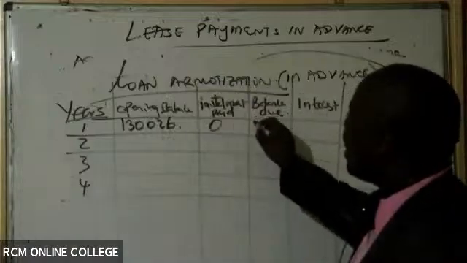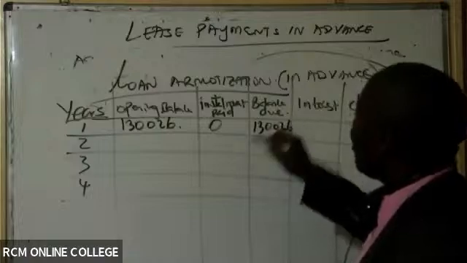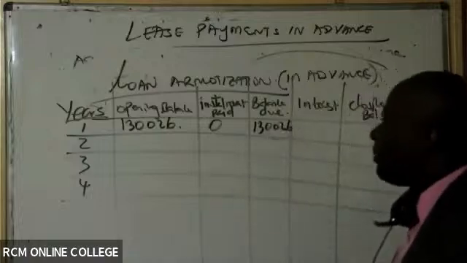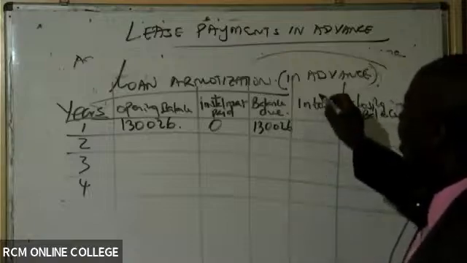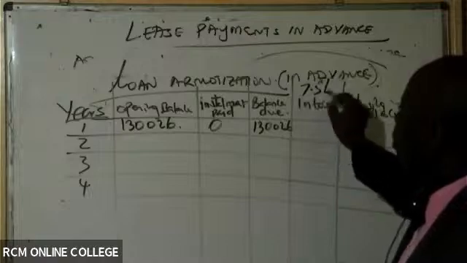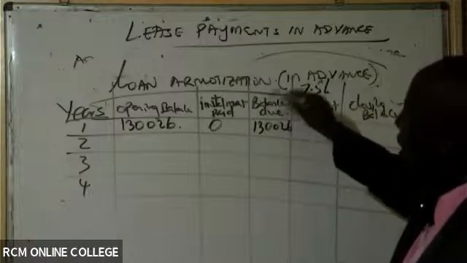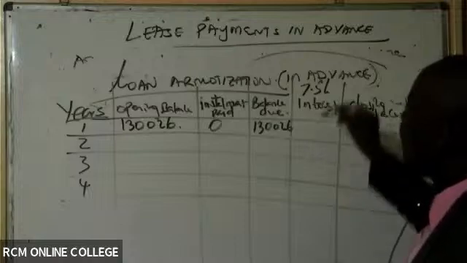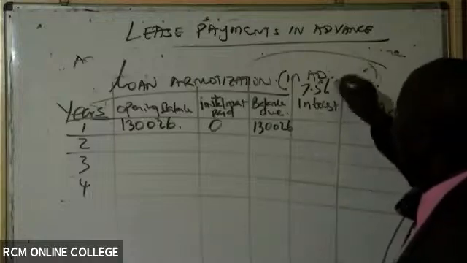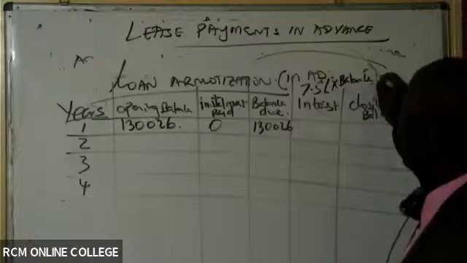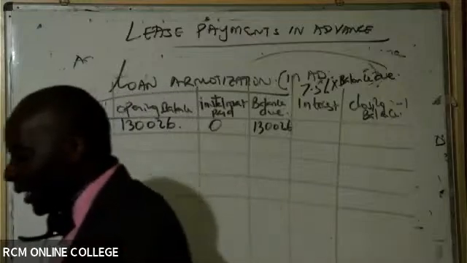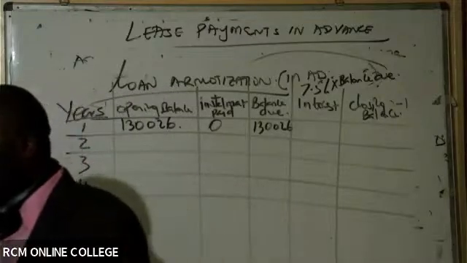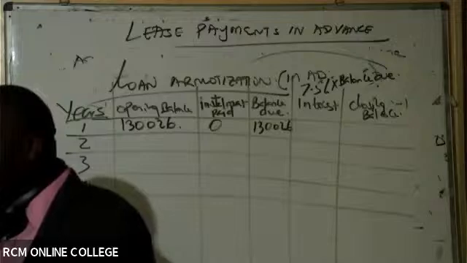So then the balance due here will be 130,026. That is the balance, 130,026. So this interest now, I hope interest was 7.5%. So the interest here now will be based on this balance due. So 7.5% of balance due. Is there somebody who is able to give us that answer?